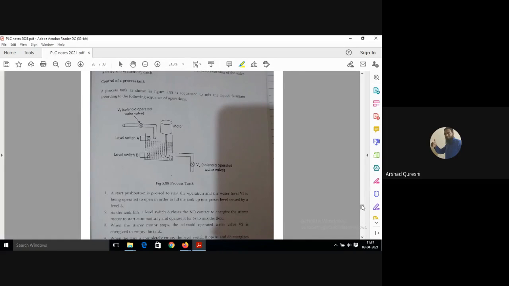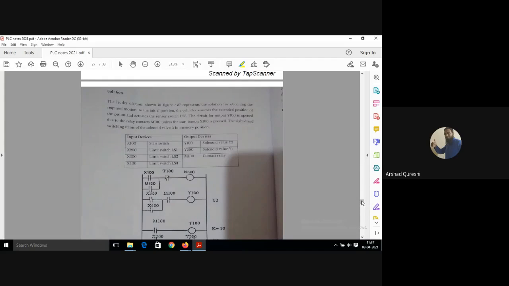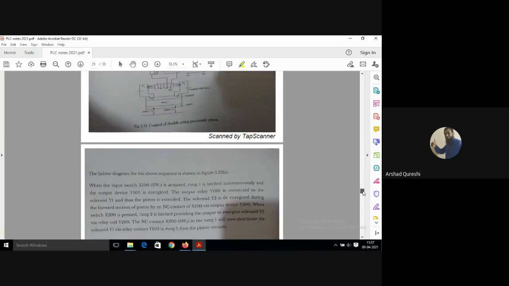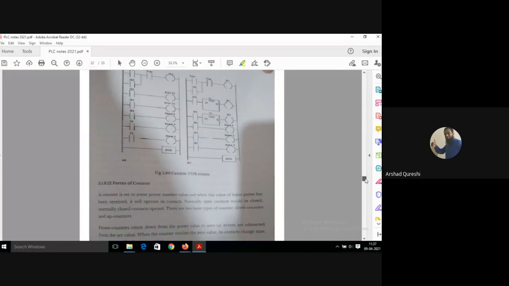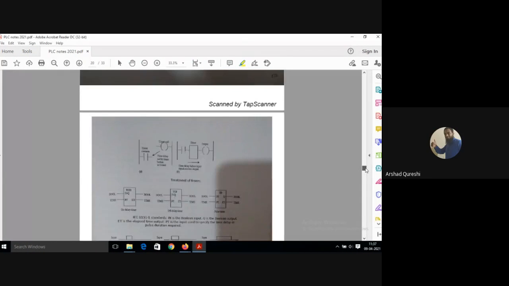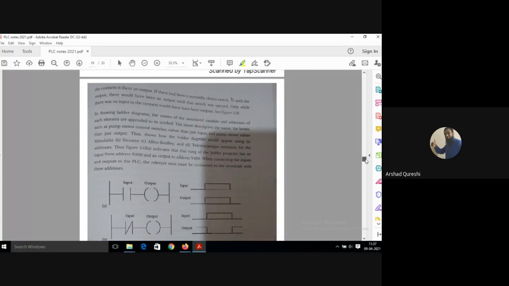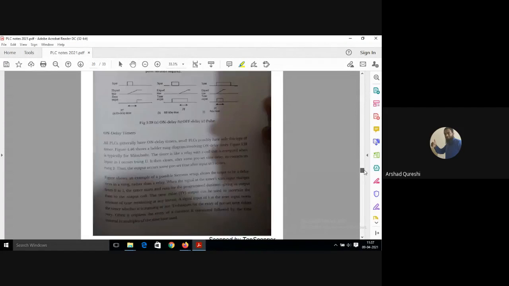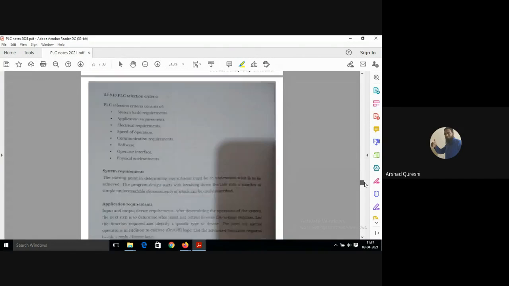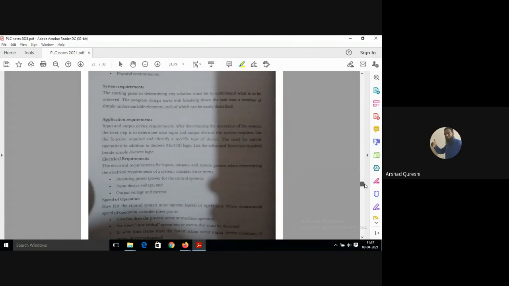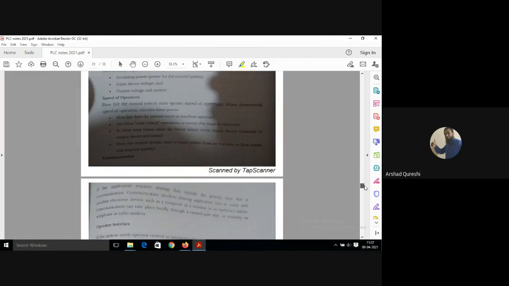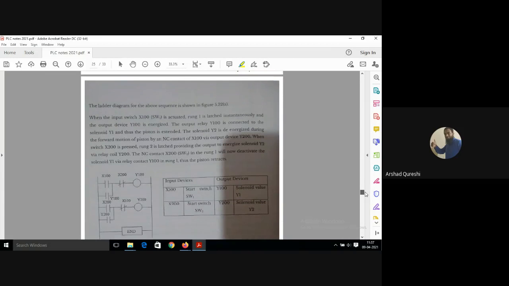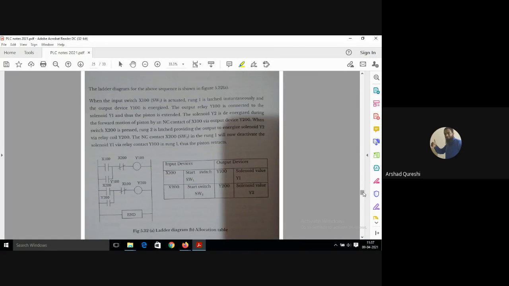See, there is a diagram here. This is your A plus A minus circuit.